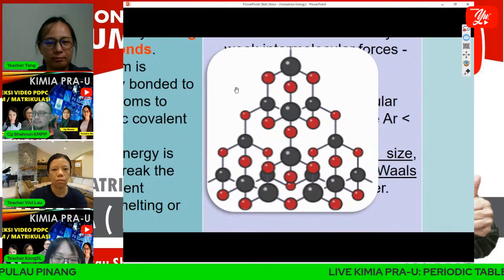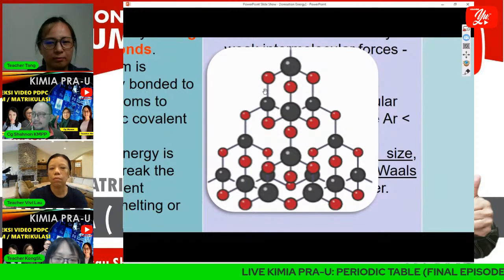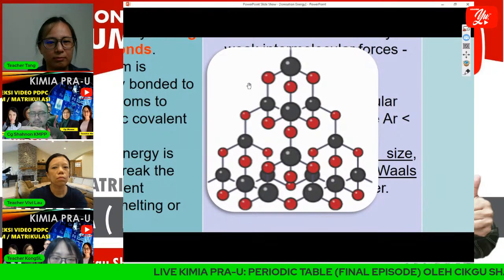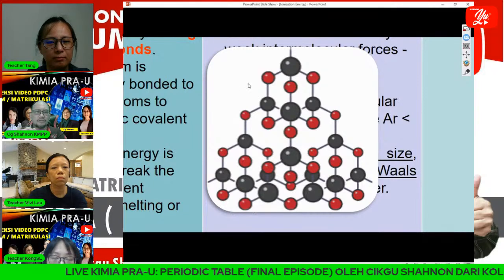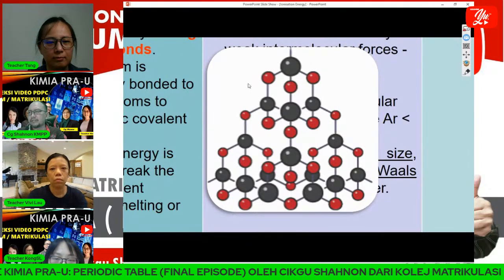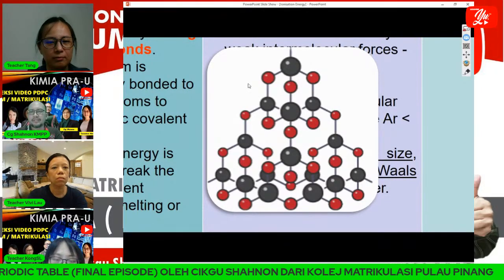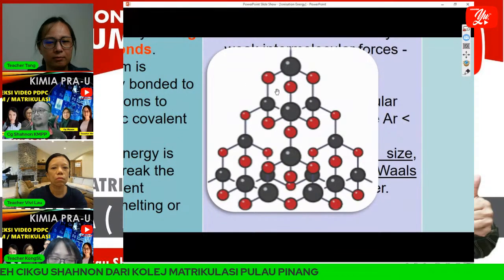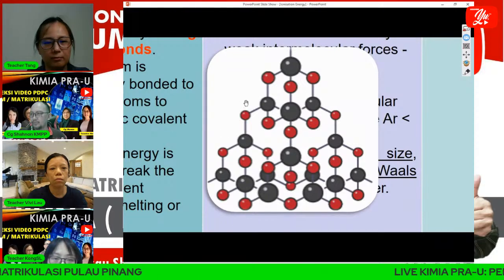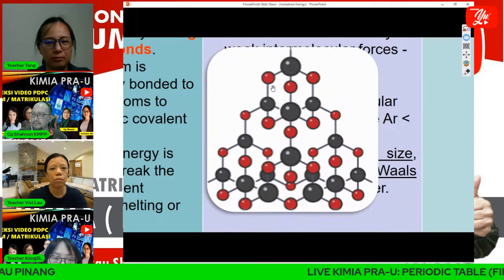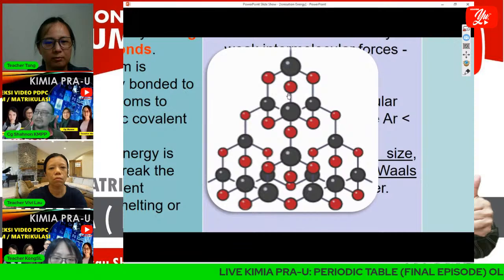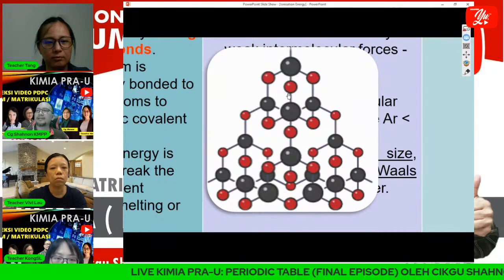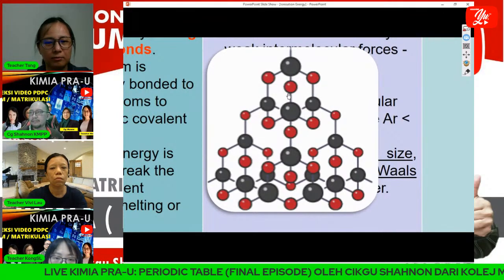More energy is needed to break this covalent bond because the covalent bond is quite strong, not easy to break. The structure is a giant covalent structure, so more energy is needed to break the covalent bonds between silicon atoms. That's why it has a higher melting and boiling point.